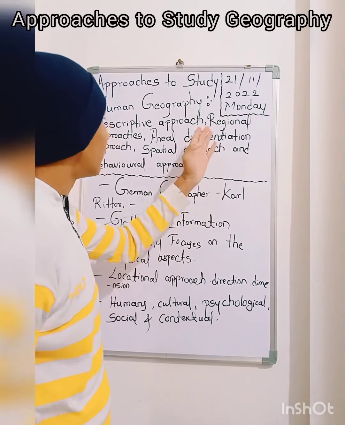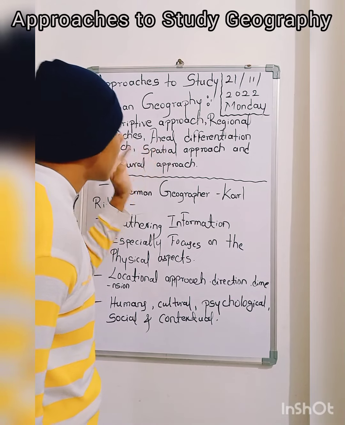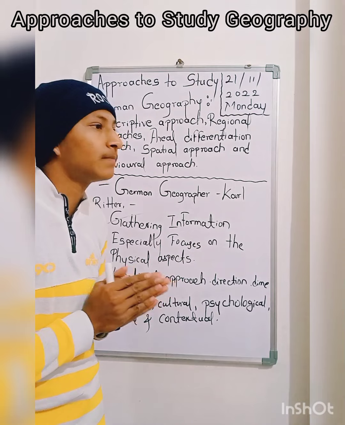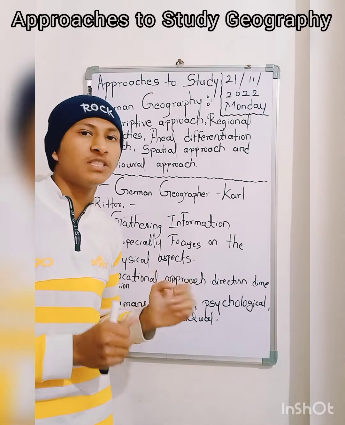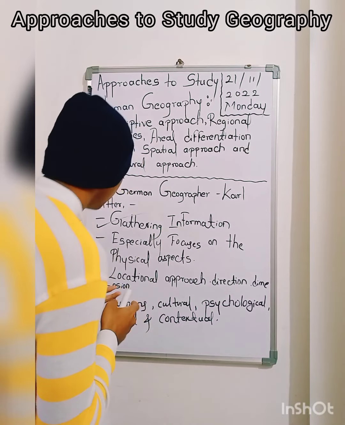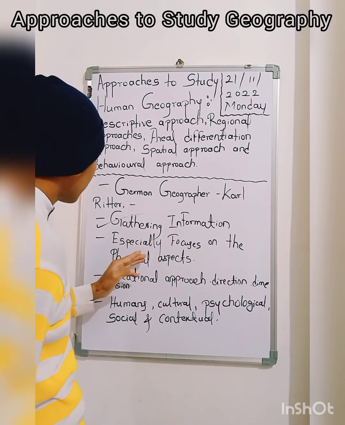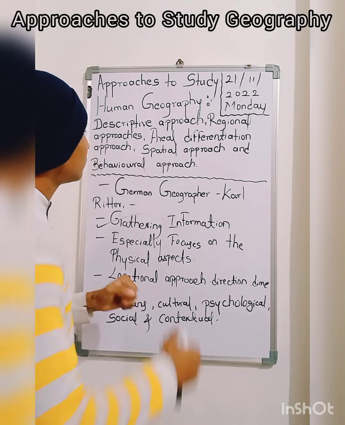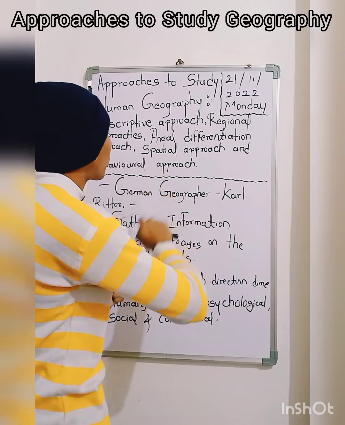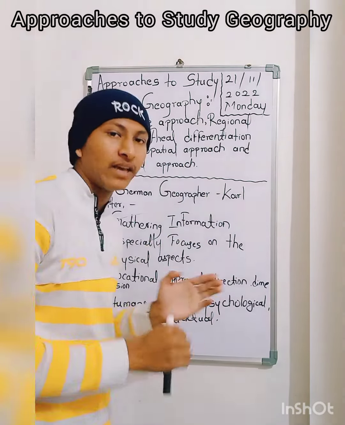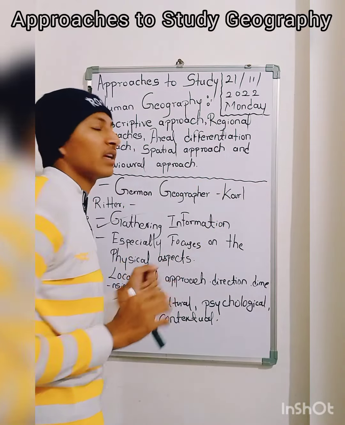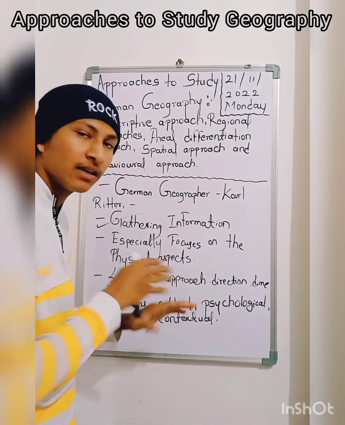Regional approach, areal approach, and spatial approach give similar observations. Especially if you discard the spatial approach and only discuss the areal and regional, both are the same. Regional and areal approaches are both the same.